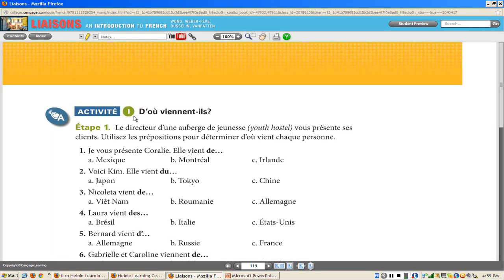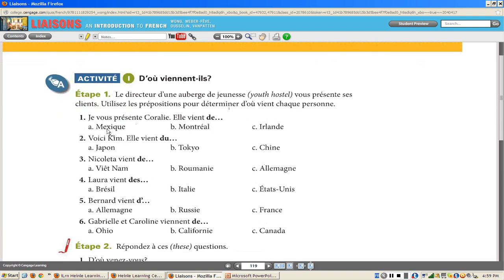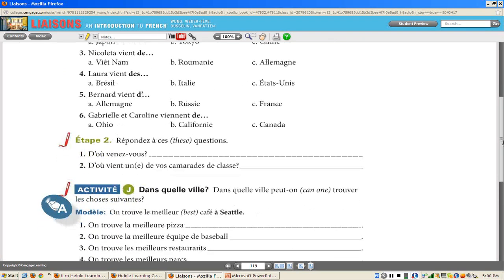The same for here. D'où viennent-ils? Where do they come from? Je vous présente Coralie. Elle vient de, so with de, I'm looking for probably a feminine country. It wouldn't be du Mexique. But it couldn't be de Irlande. Irlande is feminine, but it begins with a vowel. So I would say de apostrophe. The answer is B. Because you also say de, to come from, for cities.